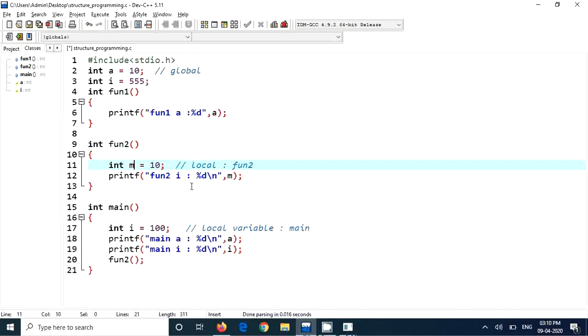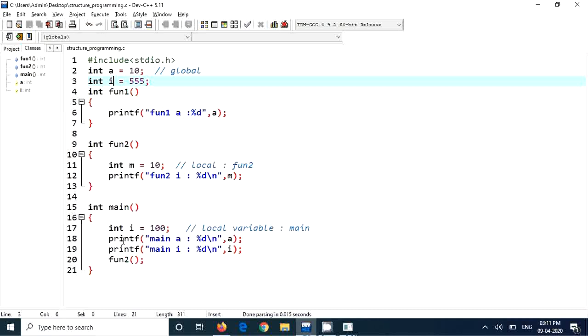So here in this case, we are writing a single C file. It's not a project kind of file. It has some functions and some variables inside the file, and this file has main inside, which is the starting point for a C program. So that's why we say the global variable has file scope and the lifetime is till the program is running. The lifetime of global variables A and I is till the program runs. When the program starts, the main starts.